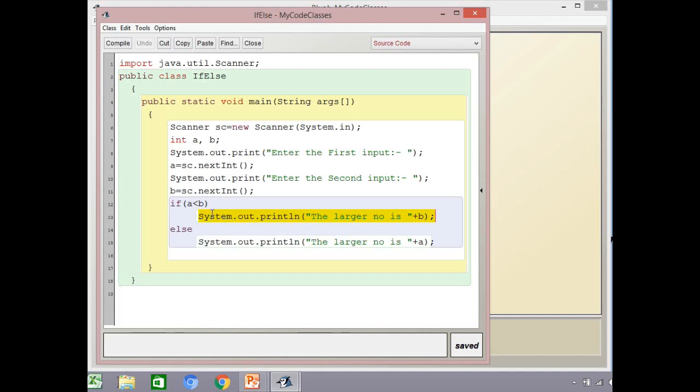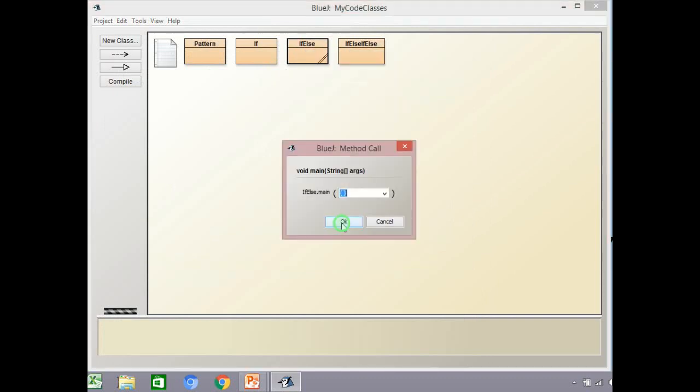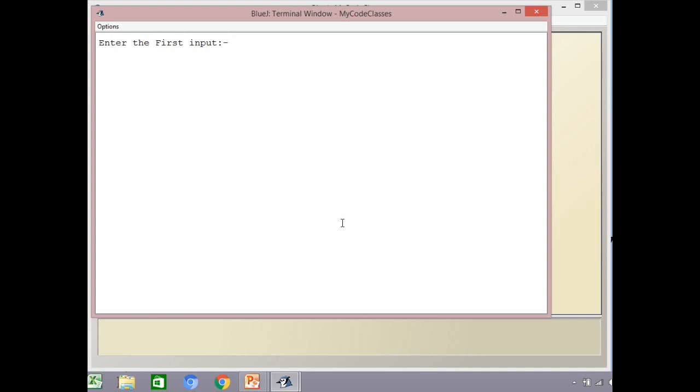Now let us see how it runs. I am giving a smaller value first, then in this case the second value is larger, so it is going to show me the larger number is 15.